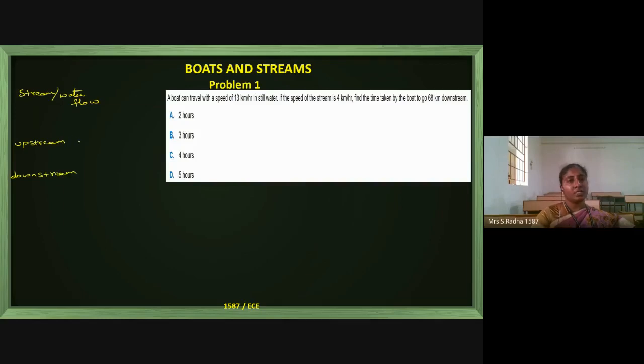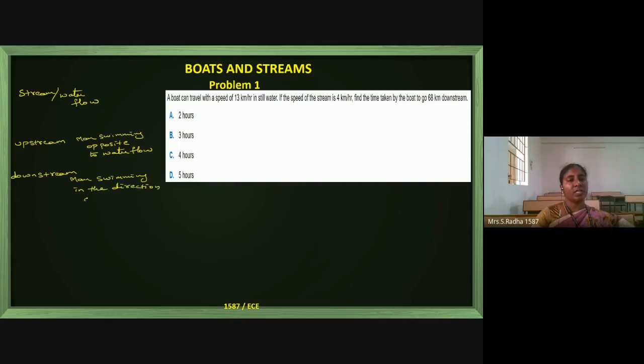Upstream means a man is swimming in the opposite direction of water flow. And downstream means a man is swimming in the direction of water flow. This is downstream. So which will be easy?